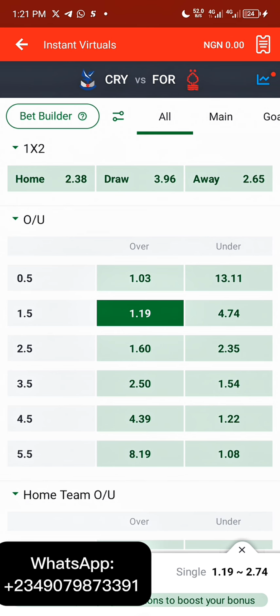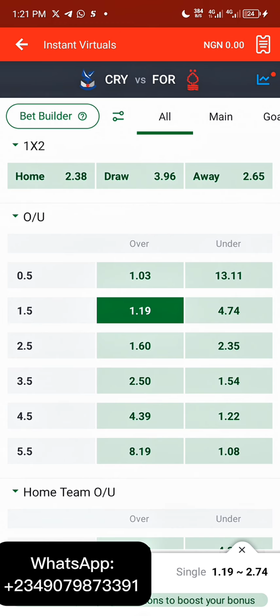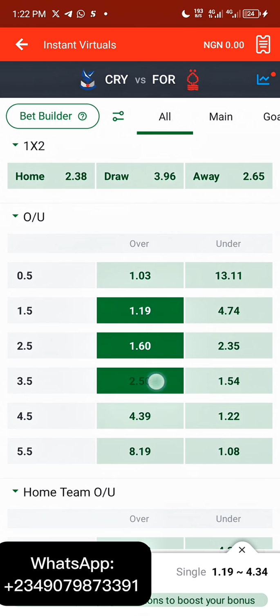So if you see anyone that matches at the Champions League section or at the Italy section, you go with it. You select from the England section and also from any of the other leagues. Once you've selected it like that, you go over with it. You can select 2.5, you select 3.5. As for me, I usually go with these two, 2.5 and 3.5. They are very, very certain.